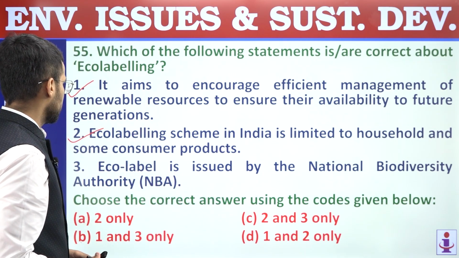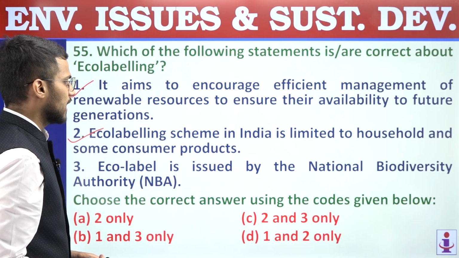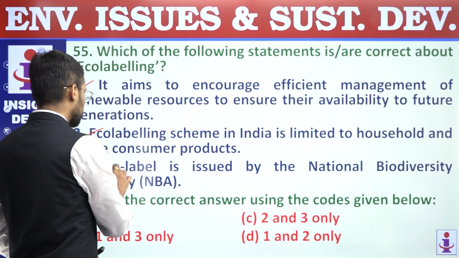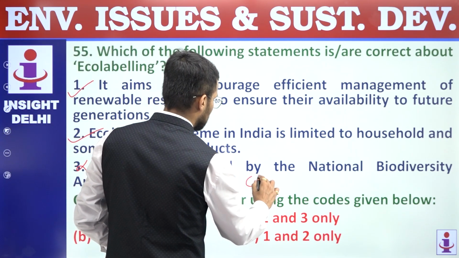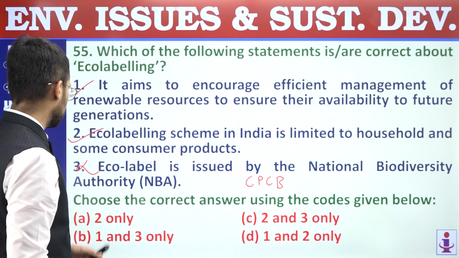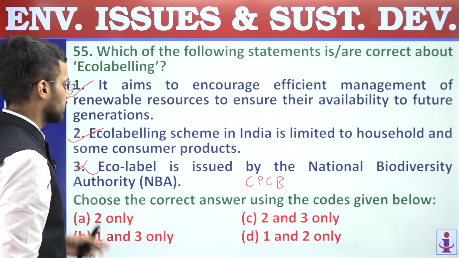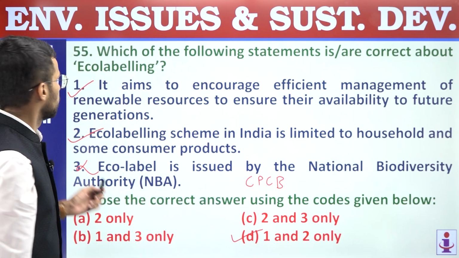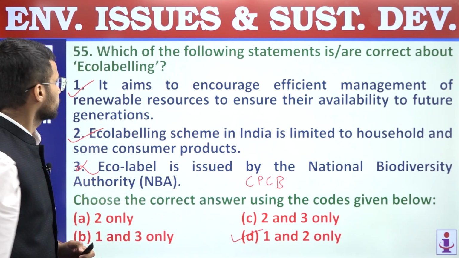3, eco-label is issued by the National Biodiversity Authority, NBA. So this statement is incorrect because eco-label is issued by CPCB and not by NBA. So the third statement is incorrect. First and second statements are correct. Answer is D, 1 and 2 only. Question number 55, answer is D.